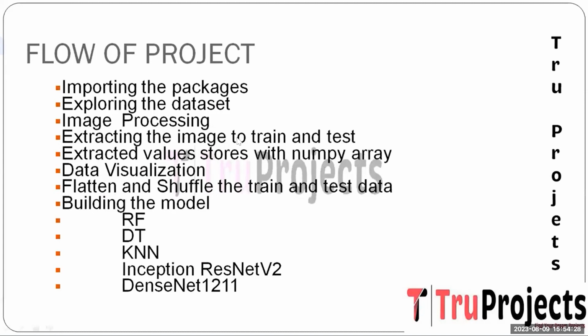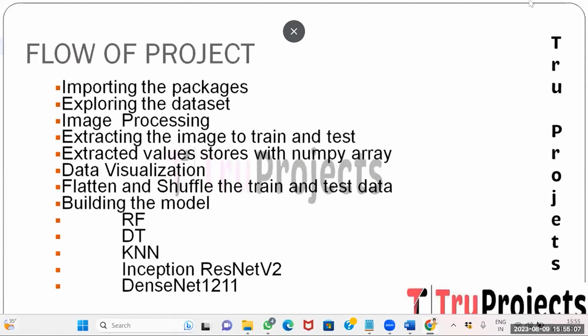And the next one is image processing. Images undergo pre-processing steps like resizing, normalization, and noise reduction to optimize the quality for subsequent analysis. And the next one is extracting the images for train and test. Images are extracted from the dataset to create separate training and testing sets. These image sets are converted into NumPy arrays for compatibility with the machine learning and deep learning models. And the next step is data visualization. Matplotlib tools are employed for data visualization, yielding informative graphics that visually represent the data.